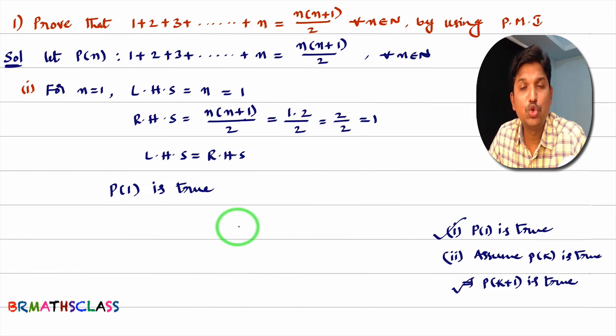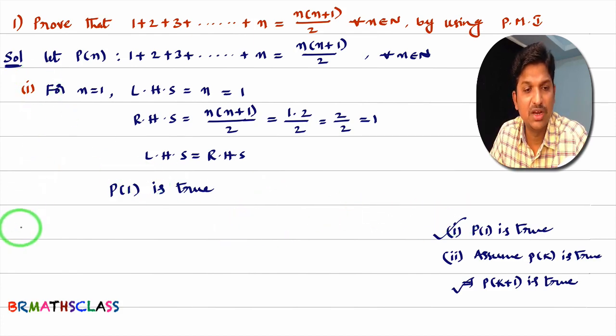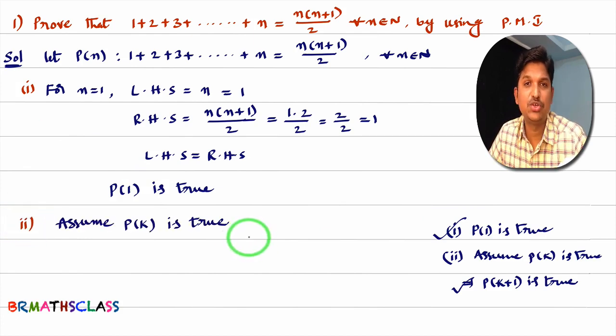Actually, we need to prove two things. First one, P of 1 is true. That is over. First step is over. Now second step. What is the second step? You assume P of k is true. By assuming P of k is true, you prove that P of k plus 1 is true.